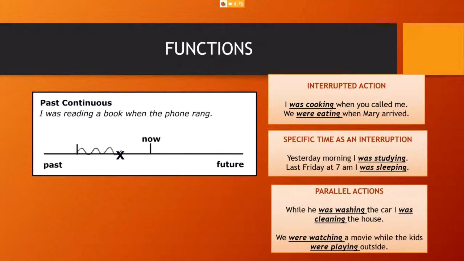We were eating when Mary arrived. So the action that interrupts is Mary arrived. The action that was in progress at that moment, we were eating. Another function is for a specific time as an interruption. Okay, so for example, yesterday morning I was studying. So it means the action that was in progress at that time I am mentioning. I mentioned yesterday morning, right?